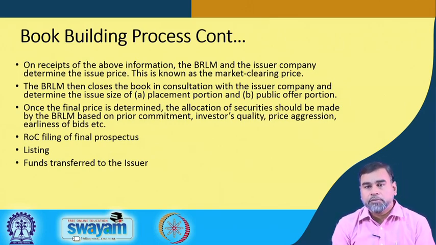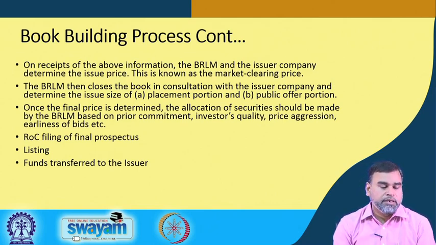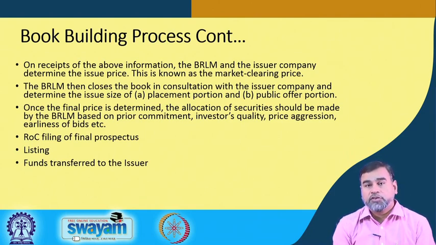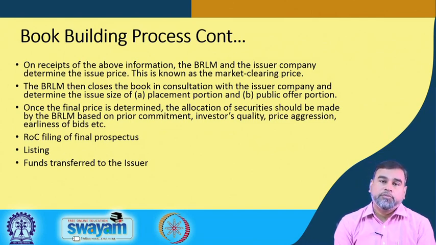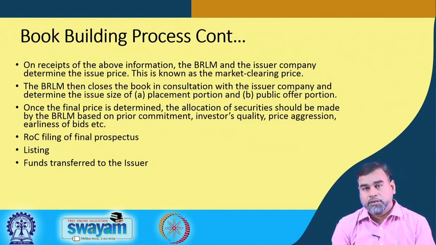Depending upon the demand for that particular issue, they decide the final price, which is called the market clearing price. Once the market clearing price is decided, the book runner lead manager then closes the book in consultation with the issuer company and determines the issue size, that is, how much will be reserved for specific groups of investors and how much will be given to the public.